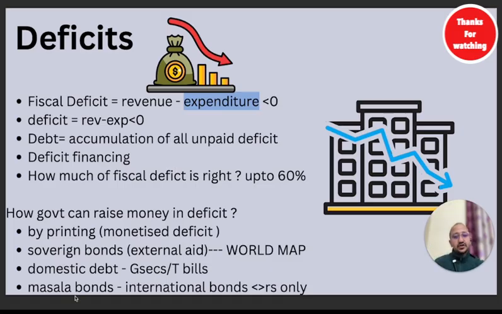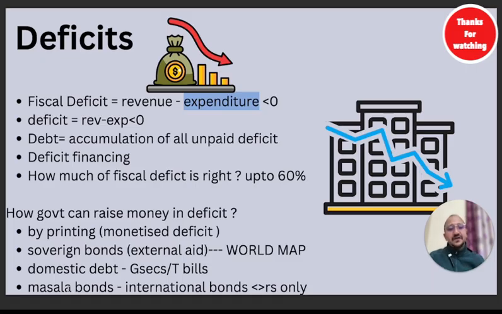One more term that was mentioned over here was masala bonds. It is very interesting, guys. India is related to masala and spices. India was the country of spices, basically. So these are the bonds which a country issues to raise money in terms of rupee only, no dollars. These are bonds issued internationally to raise money internationally, but in the form of rupee. What is the benefit for us? The forex fluctuations, the currency fluctuation doesn't bother us that much because we are raising money in terms of rupee and we have to pay it back in rupee only.